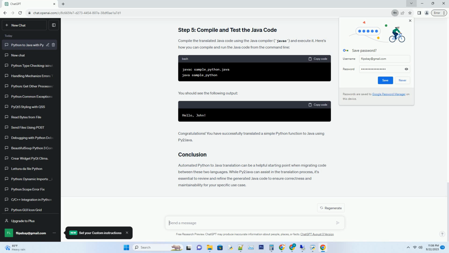Compile the translated Java code using the Java compiler, javac, and execute it. Here's how you can compile and run the Java code from the command line. You should see the following output.